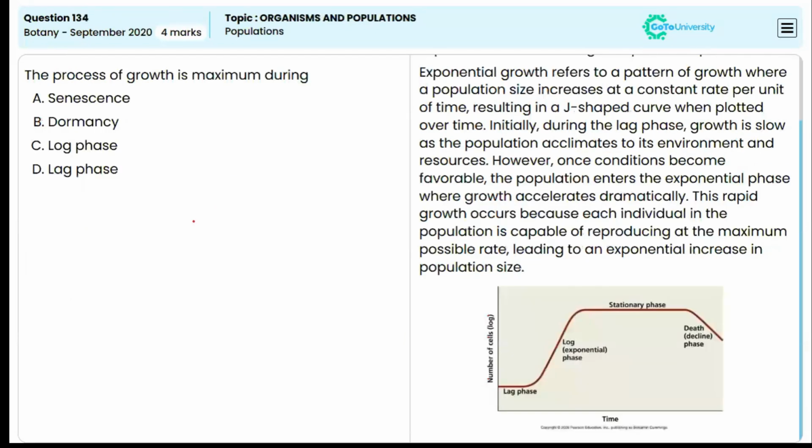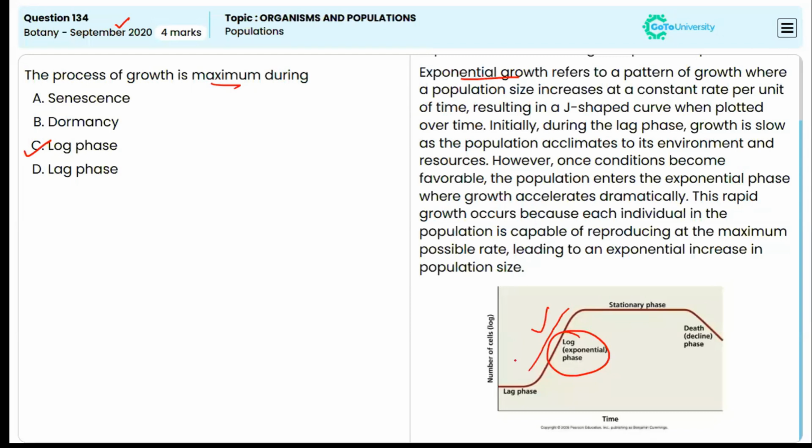Moving to the next question, from September 2020: the process of growth is maximum during which among the following phases? The answer is the log phase or the exponential phase. Option C is the correct answer. So exponential growth refers to a pattern of growth where a population size increases at a constant rate per unit time, resulting in a J-shaped curve when plotted over time.